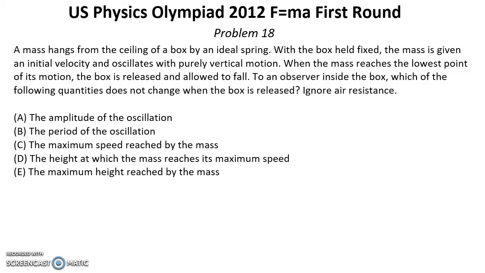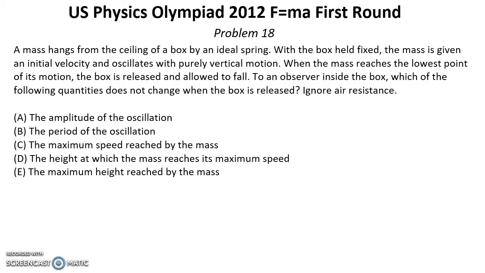Let's check the answers. A. The amplitude of the oscillation. That's not true. Amplitude will increase. B. The period of the oscillation. That's true. Period will be the same. C. The maximum speed reached by the mass. Maximum speed will increase because amplitude will increase.